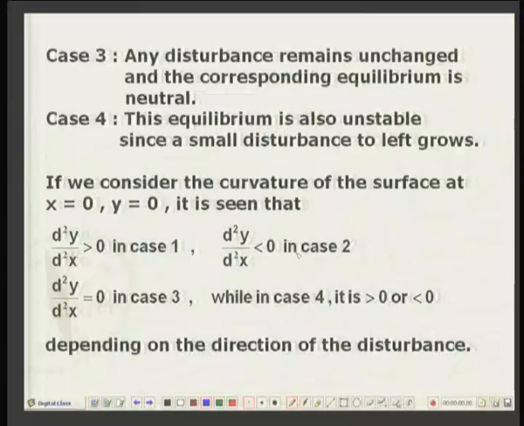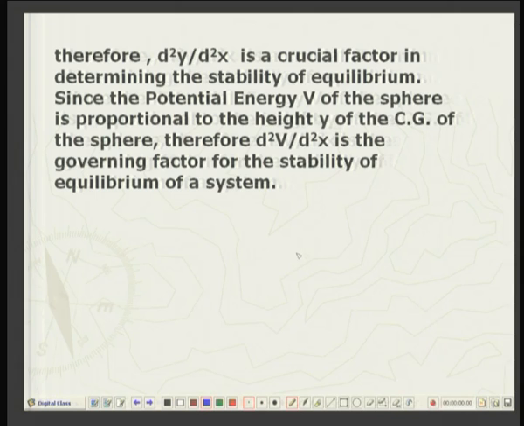Since we have already said that the potential energy is proportional to the height of the ball, if we rephrase our conditions in terms of potential energy, we will have the following conditions. That is, if the second derivative of the potential energy with respect to the variable is positive, then the system will be stable. If it is negative, the system will be unstable. So, we will examine the stability of equilibrium from that point of view.